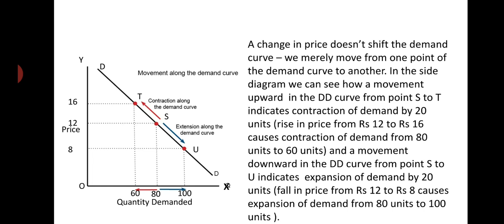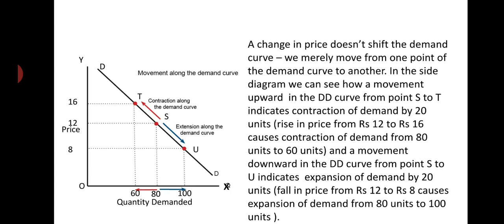As the points mark, when price increases from 12 rupees to 16 rupees, demand contracts from 80 units to 60 units, or you can say there is contraction of demand by 20 units. And on the other hand, when there is a fall in price from 12 rupees to 8 rupees per unit, demand expands from 80 units to 100 units, or you can say there is expansion of demand by 20 units.